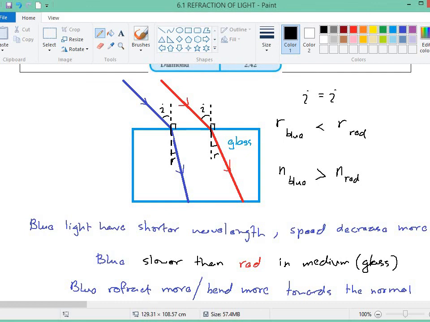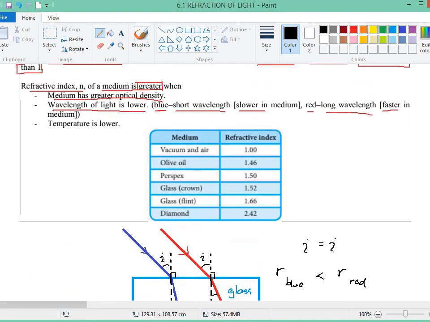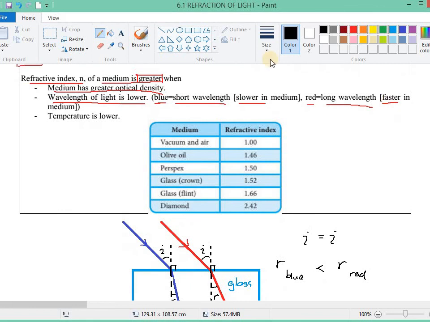Only the number is different because you calculate with light of different wavelengths. Blue has a short wavelength, so it is slower in the medium. Red has a long wavelength, so it is faster in the medium.